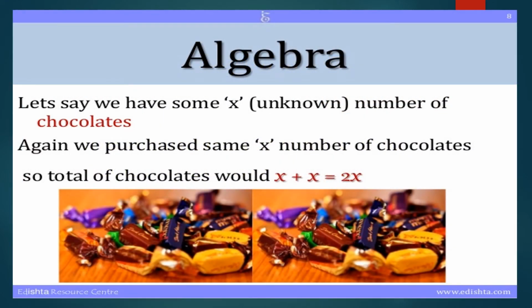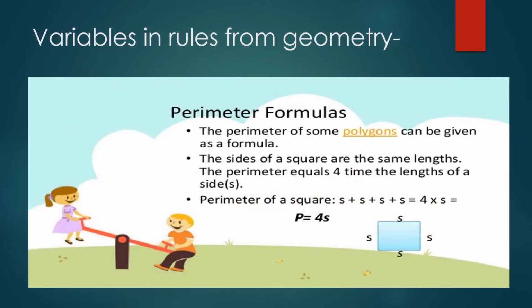Let us say we have some x unknown number of chocolates. Again we purchase the same number of chocolates. So here we do x plus x is equal to 2x. Now let's see the variable in the formula. I just gave you the example of area of square. See, we have been learning this algebra right from 4th, or I can say 3rd standard, right?